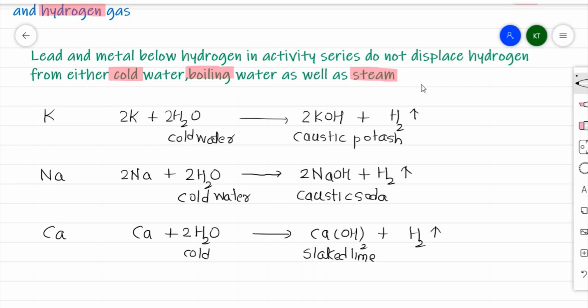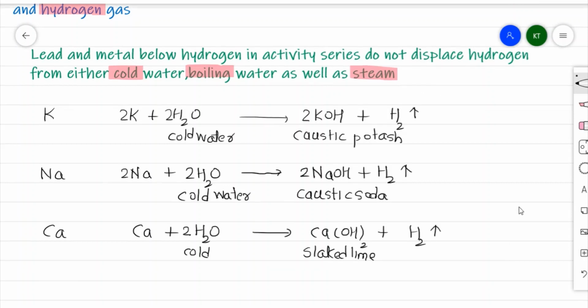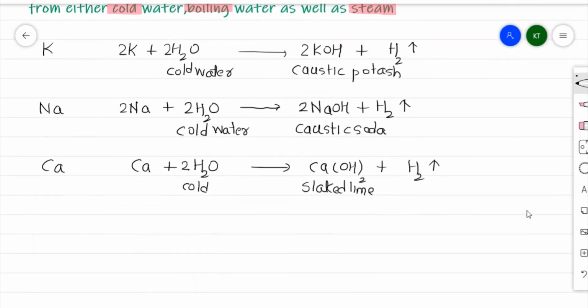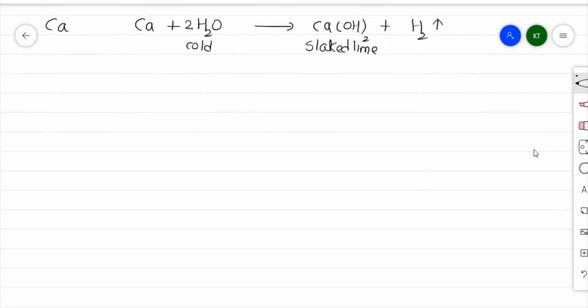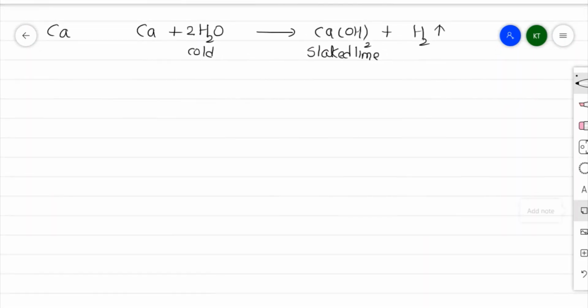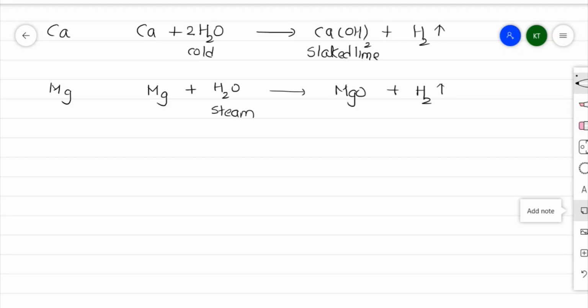Now let me take another metal below calcium, that is magnesium metal. Magnesium reacts with steam, not cold water, to give the corresponding magnesium oxide plus hydrogen gas.